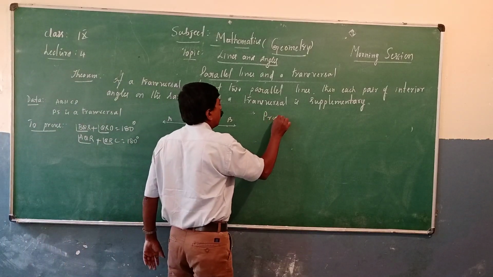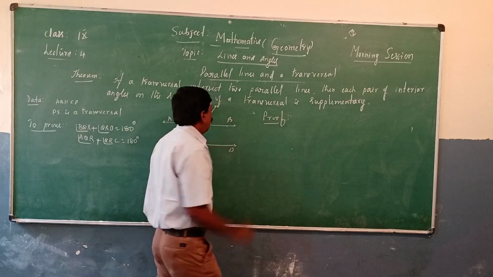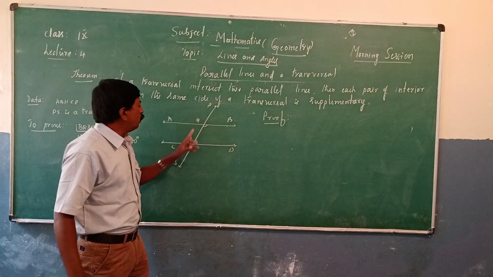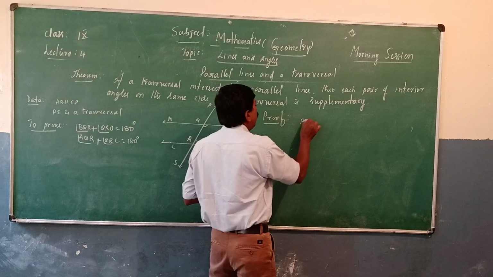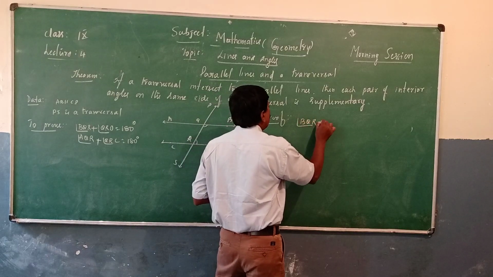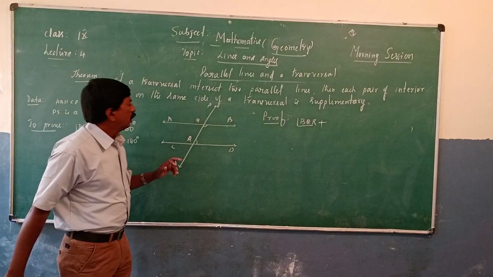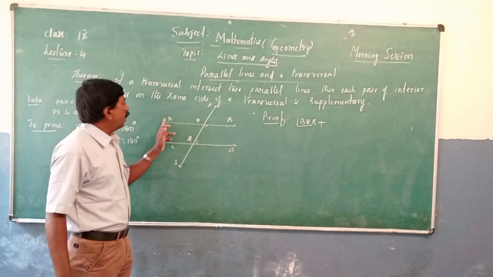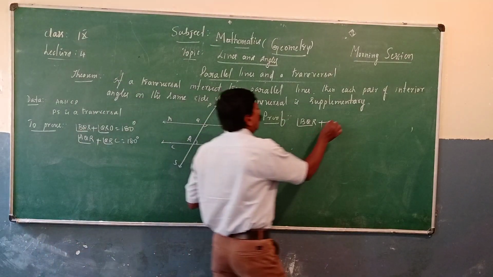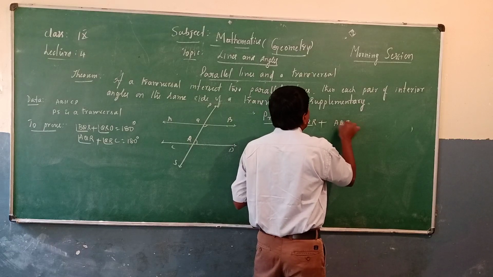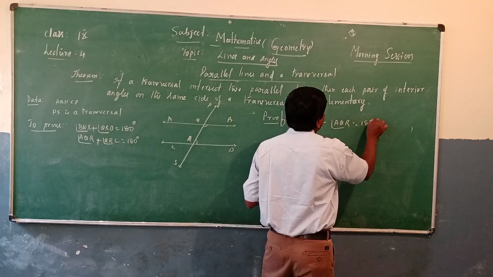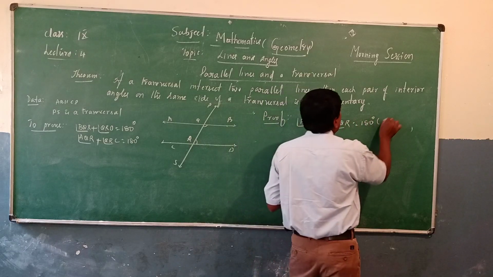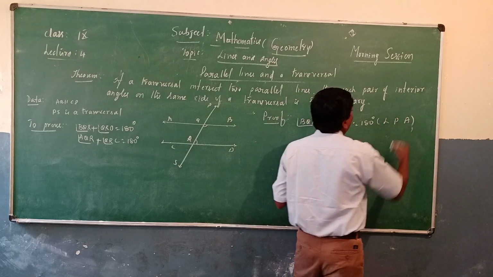Yes. Observe here. BQR plus AQR is equal to 180 degrees, since they are a linear pair of angles.